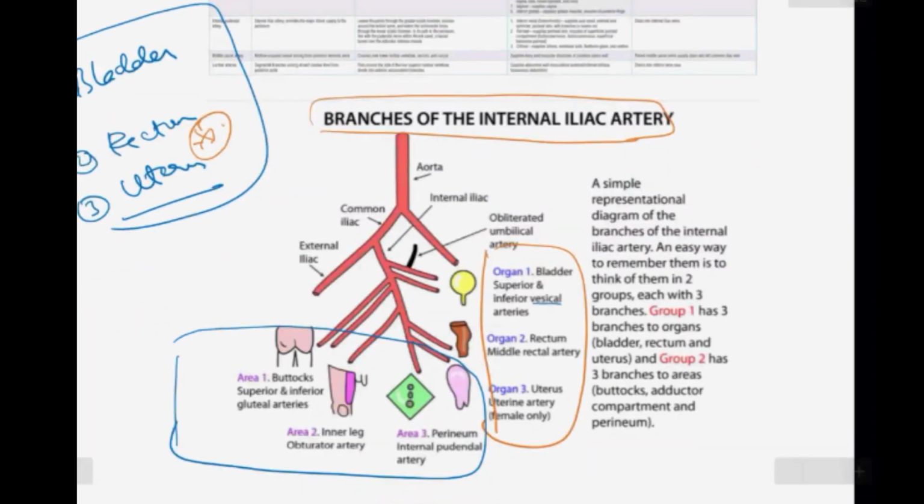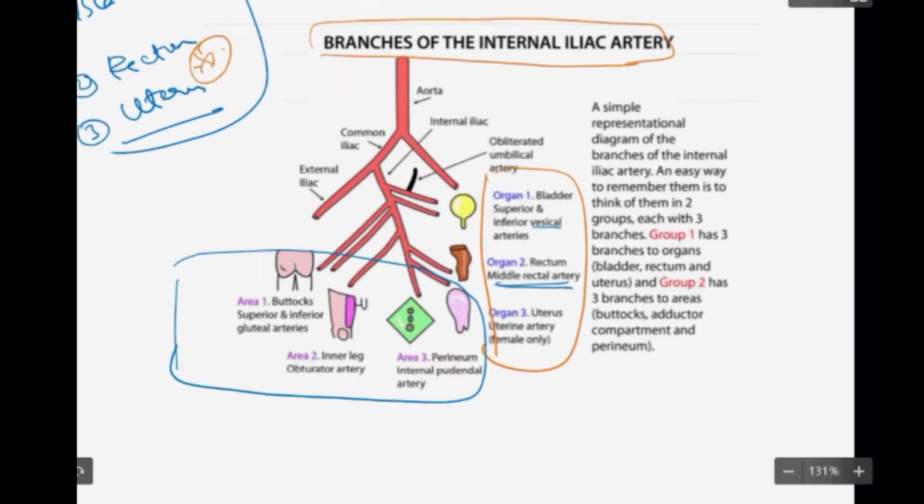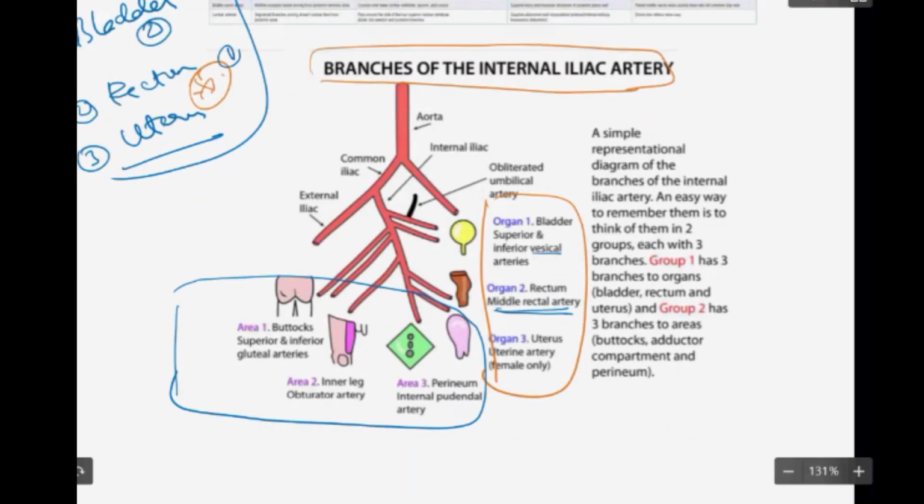For the rectum you have the middle rectal artery. So that is one more branch. For the uterus we have the uterine artery, that is one branch. So we have now covered four branches. For areas we have three different areas: the buttock, the perineum, and the inner thigh.